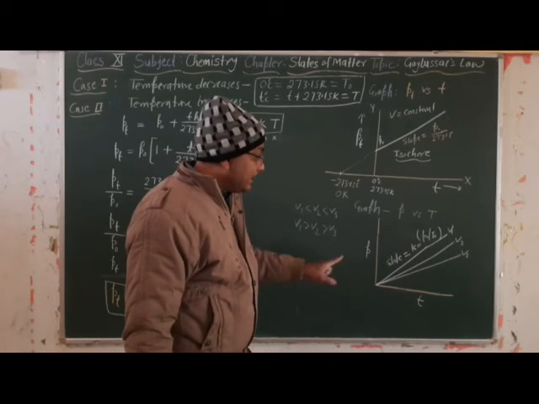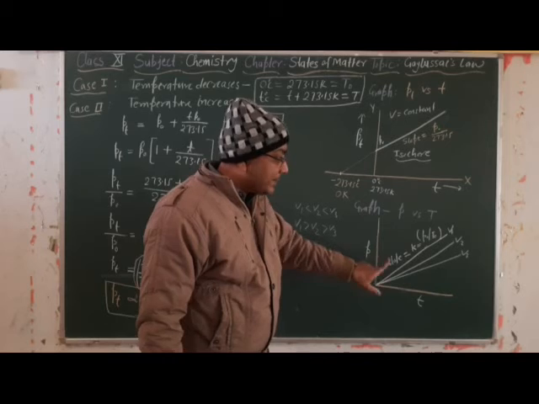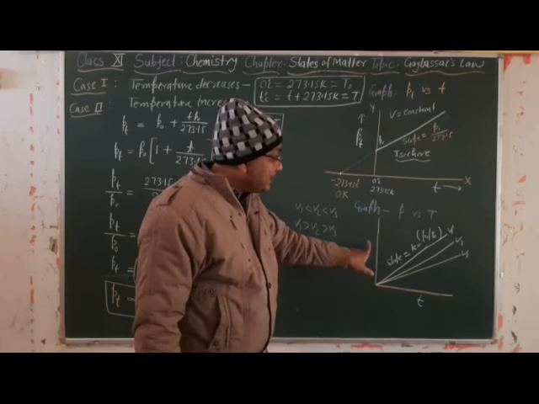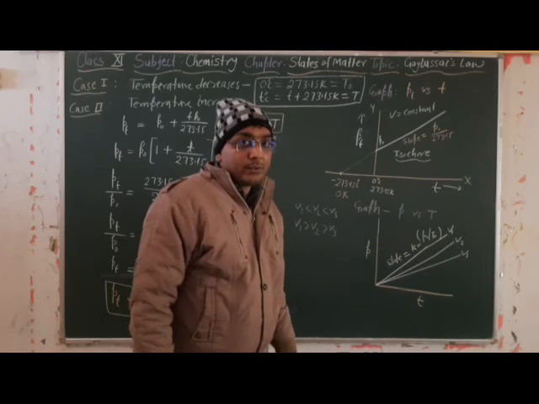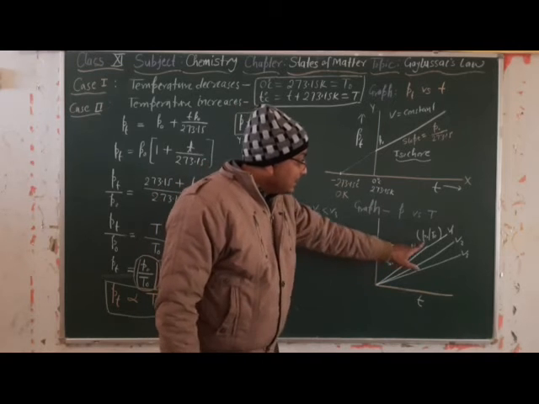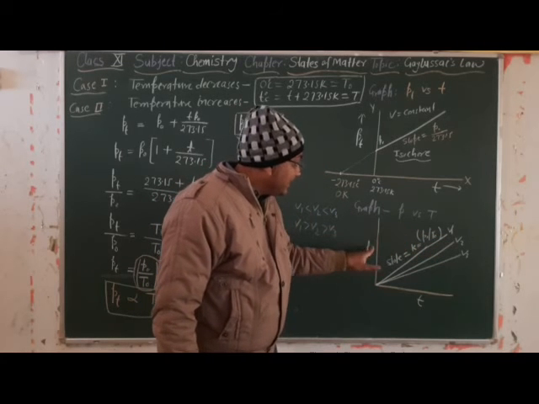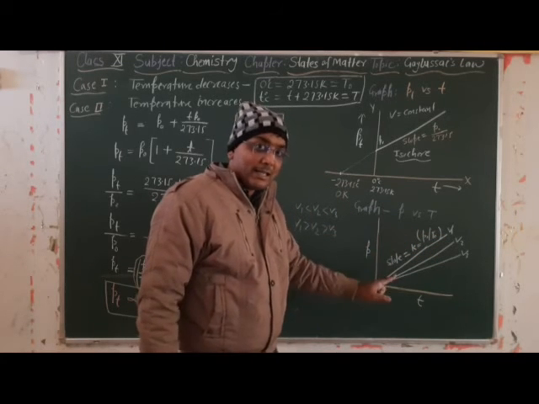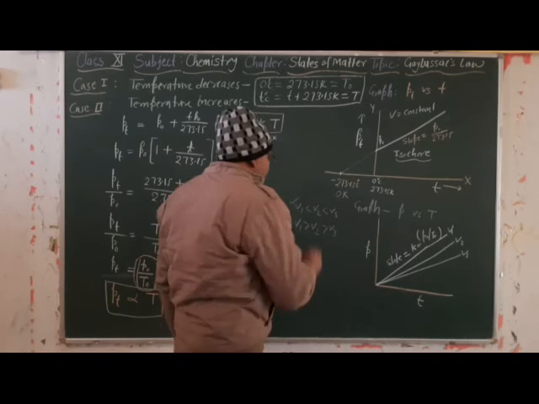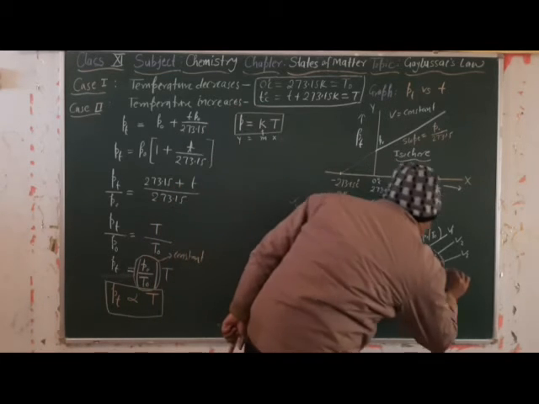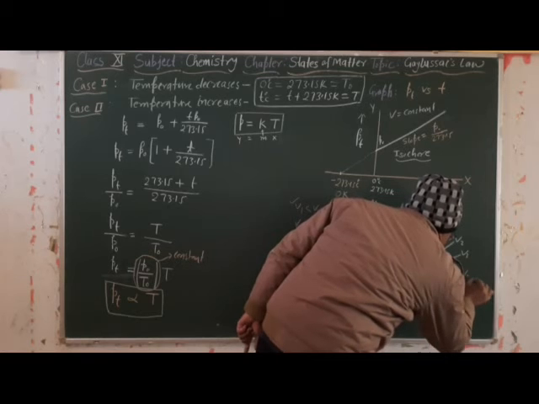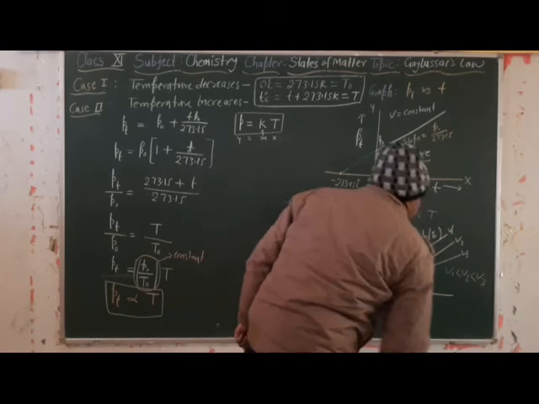Now tell me, when the temperature is kept constant, pressure is inversely proportional to volume. Means the volume which is nearer to the pressure axis will be less, means this is correct. So here V1 is less than V2 is less than V3.